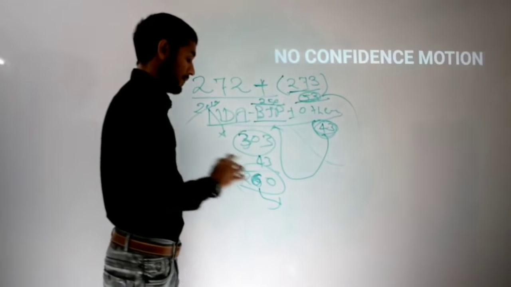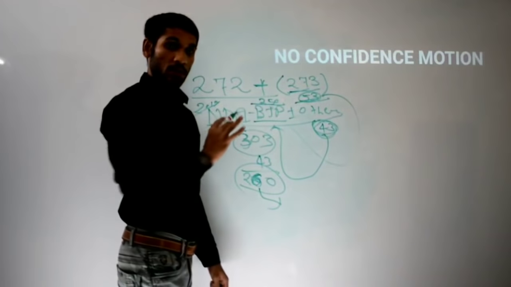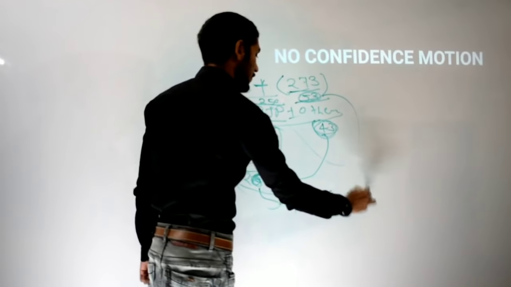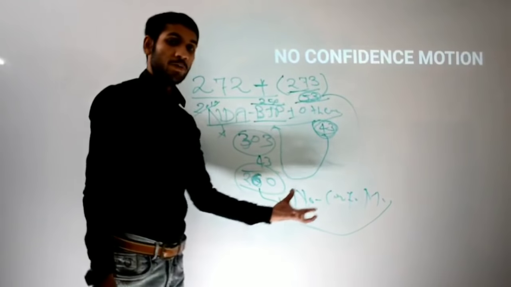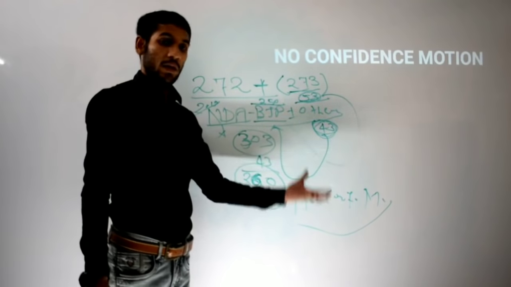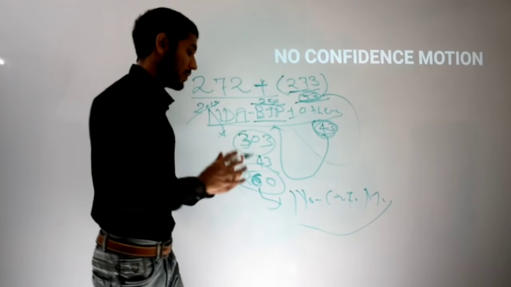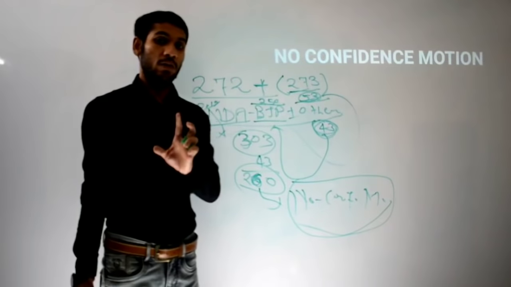Now see what happens. The opposition party looks at the matter and brings a no confidence motion, after the permission of the Speaker of Lok Sabha. A no confidence motion is brought by opposition parties only.